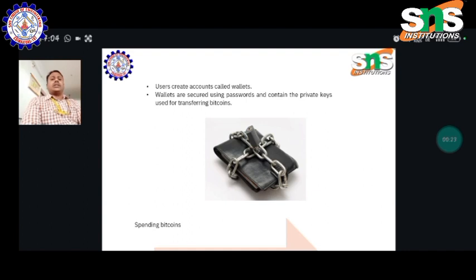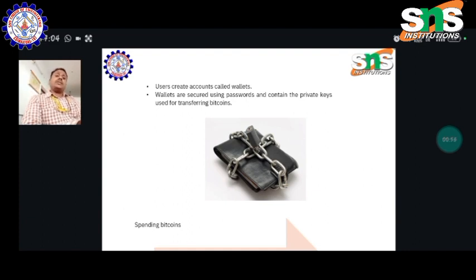In that, each and every user creates a bank account. Nowadays, internet banking facility and mobile banking facility should be included in the bank system. Each and every user gets a user ID and a unique password, and the password can be changed by the user's identity. In this method we protect our account details. That account is called a wallet. So wallets are secured using passwords and contain the private keys used for transferring bitcoins.